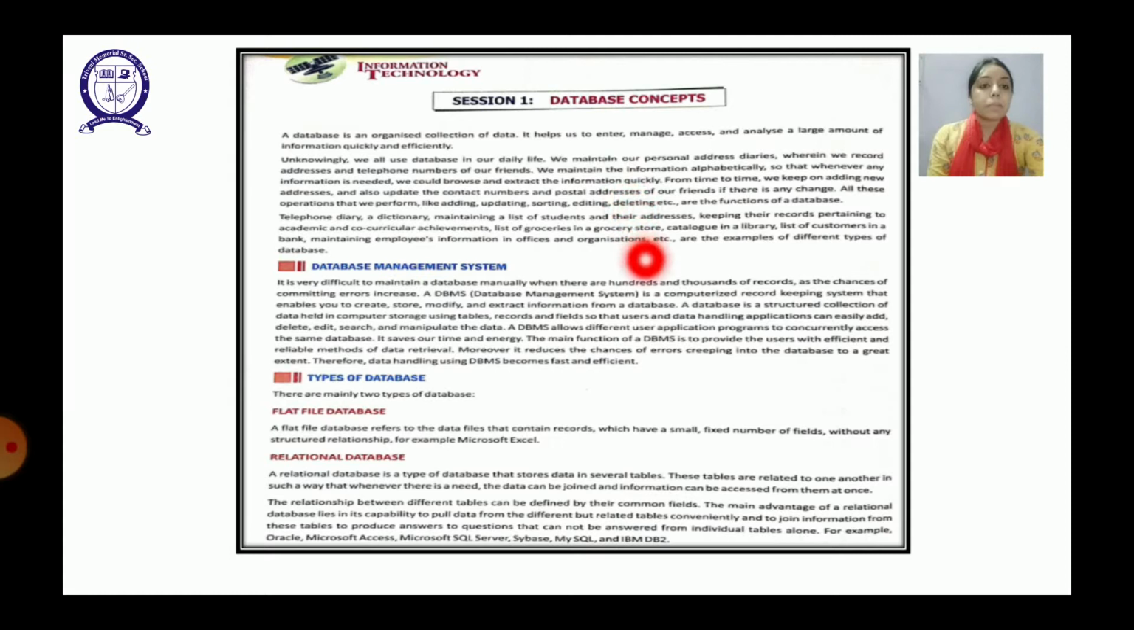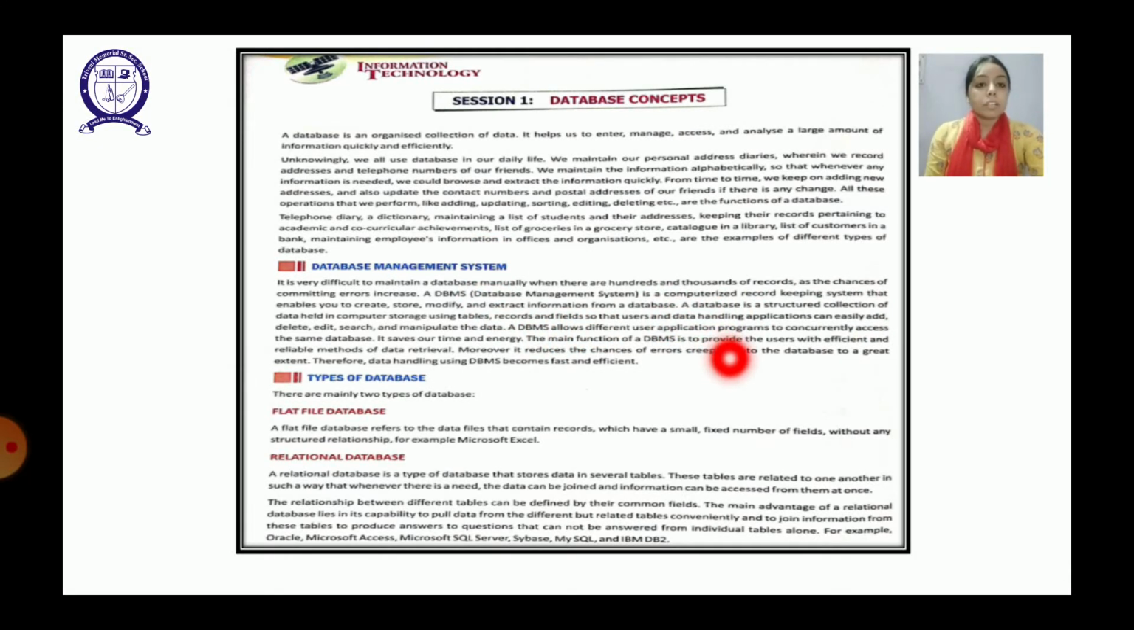But sometimes the data becomes so large that there are hundreds or thousands of records, so the chances of committing errors increase, and at that time we need a computerized record keeping system. That is the point when the database management system comes into account. A database management system is a computerized record keeping system that helps us to create, store, modify and extract information from a database. Extracting means taking out the information from a database. So a database is a collection of data and a database management system is the computerized form of recording the data.